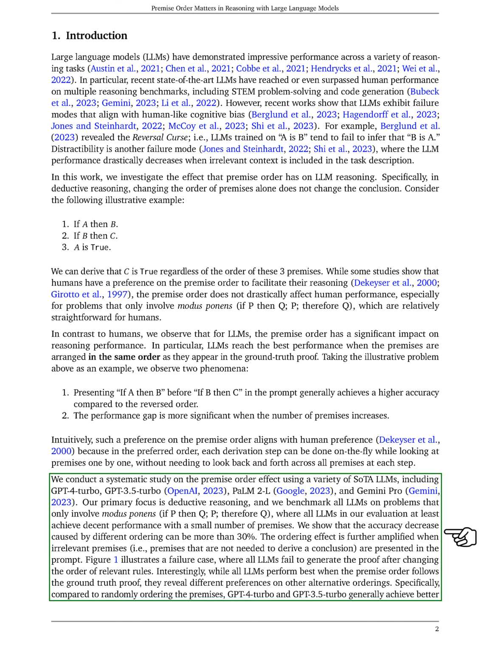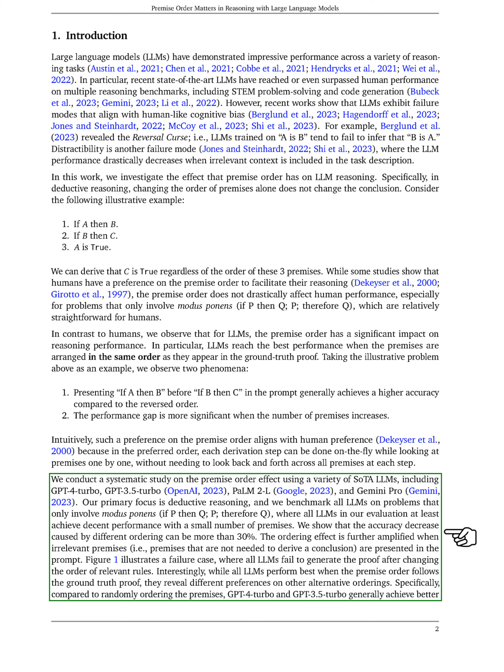We conducted a systematic study using state-of-the-art LLMs, such as GPT-4 Turbo, GPT 3.5 Turbo, PaLM 2L, and Gemini Pro, focusing on deductive reasoning tasks that involve modus ponens. Our findings reveal that rearranging the premises can lead to more than a 30% drop in accuracy. This effect is even more pronounced when irrelevant premises are included.